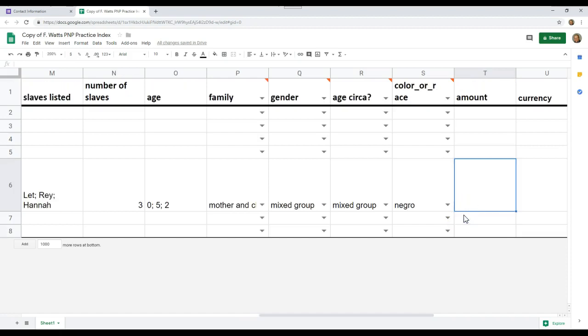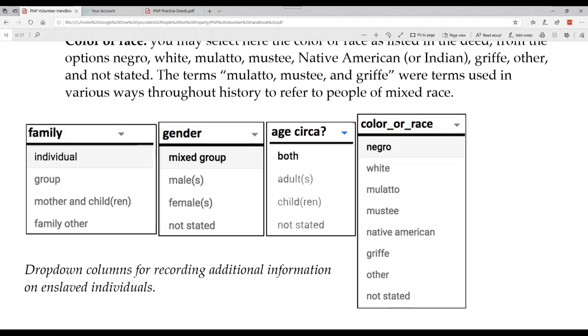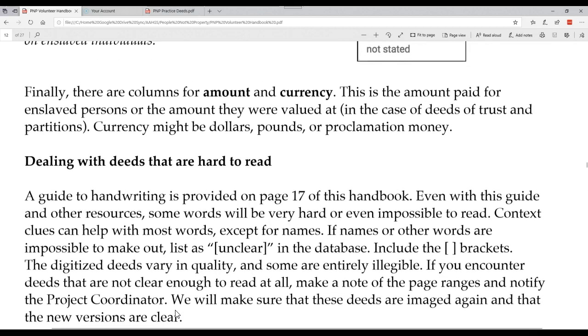And then we have the amount and currency. Let's go back to the document. All right. As it says, the amount and currency is the amount paid for those individuals, if we know in fact what that was. In the case of deeds of trust and partitions, we may in fact know that. So if we know it, we put it in. If we don't know it, put down not stated.